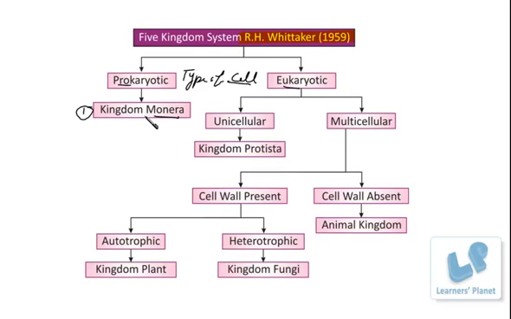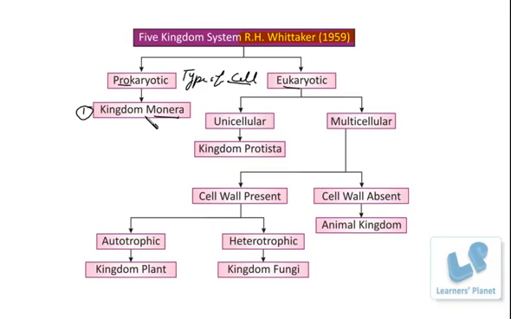They are like bacteria, cyanobacteria, or you can call them blue-green algae. Besides this, Anabaena and Nostoc are examples here, isn't it? All these living organisms come under the same group known as kingdom Monera.